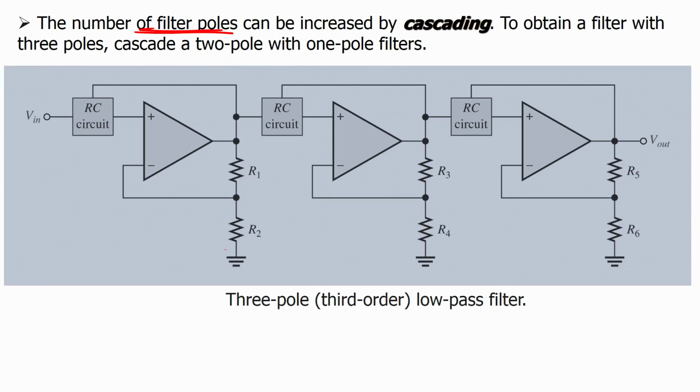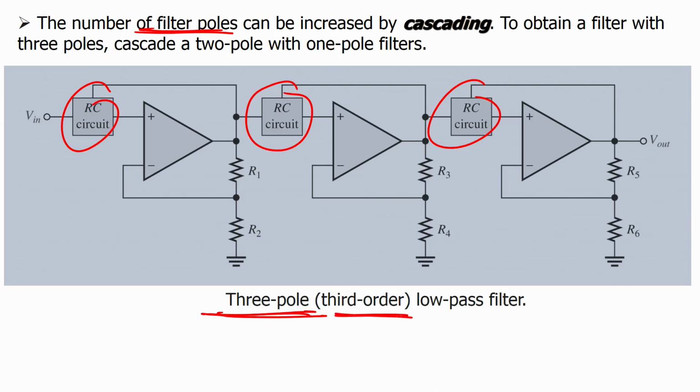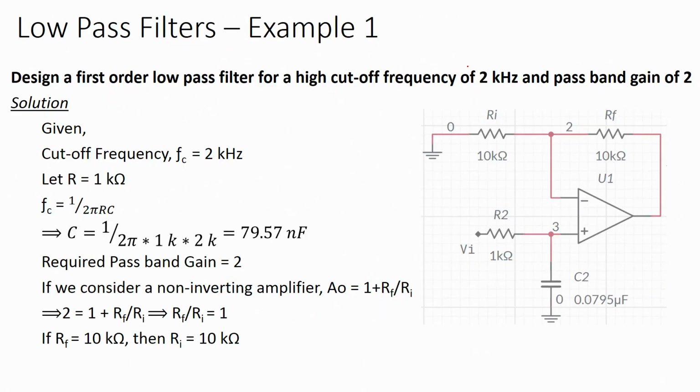Here you can see 3 R and C. That means it is a 3 pole or third order low pass filter. To obtain a filter with 3 poles, cascade a 2 pole filter with a 1 pole filter. Very easy, right.